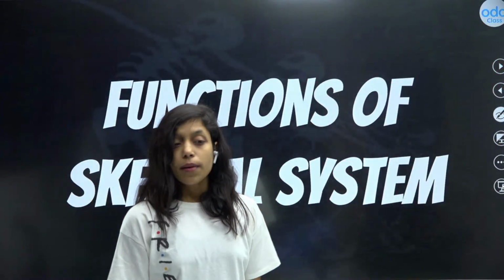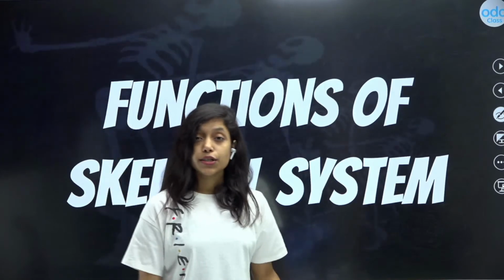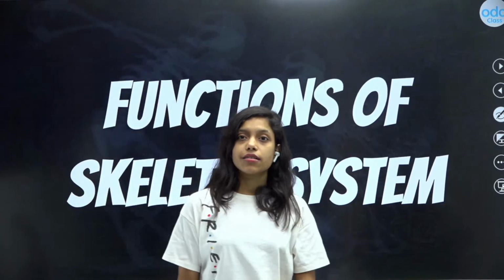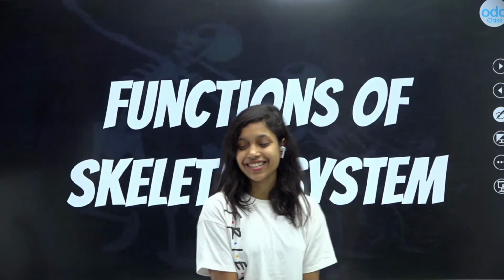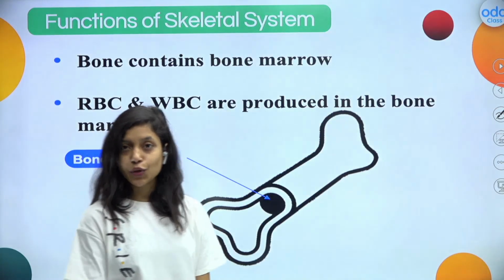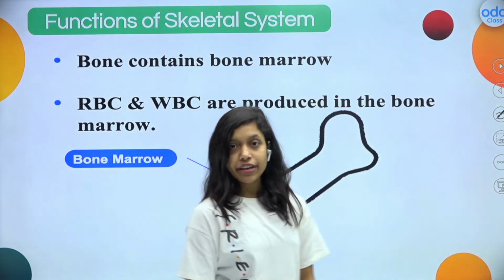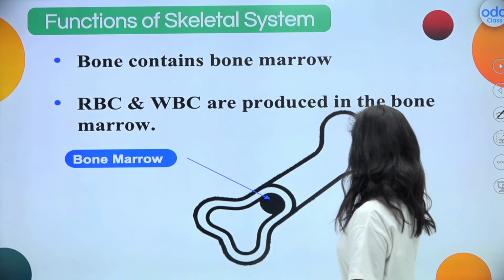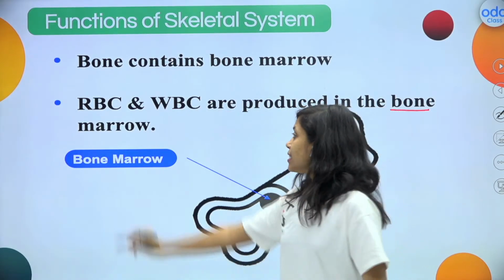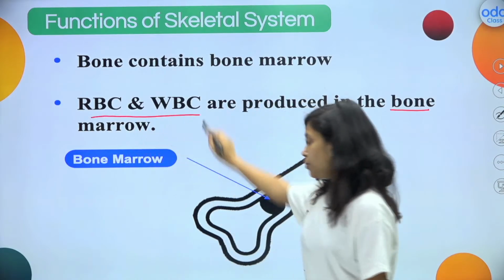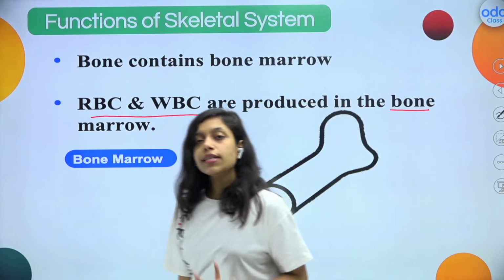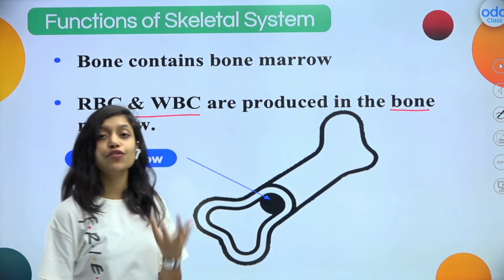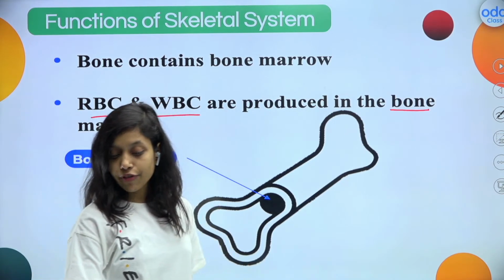Okay. Now, ma'am, we are learning about the skeletal system. But why do we need the skeletal system? What is the function of the skeletal system? So actually, as I told you, the bones are living because they have bone marrow inside them and they produce blood cells like RBC and WBC. This is one thing. Bones have bone marrow inside them, which will produce blood cells. That is the first thing.